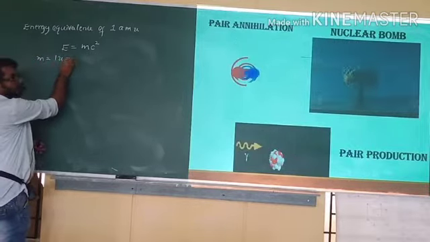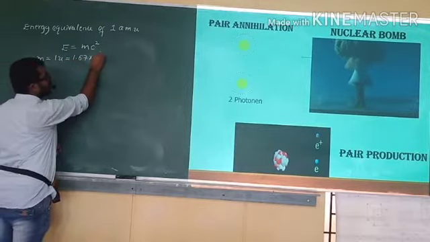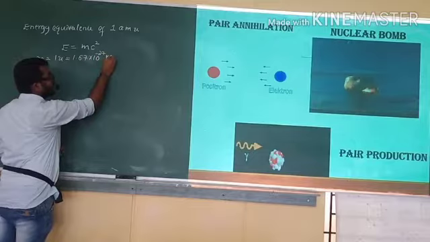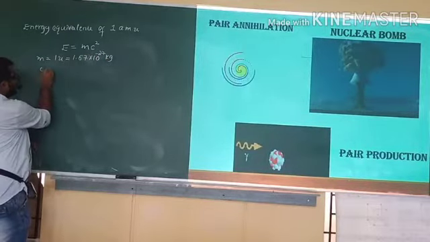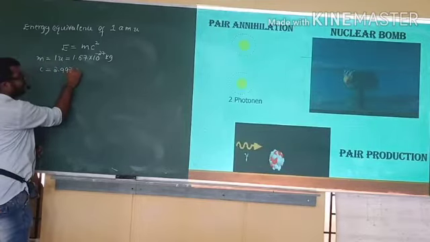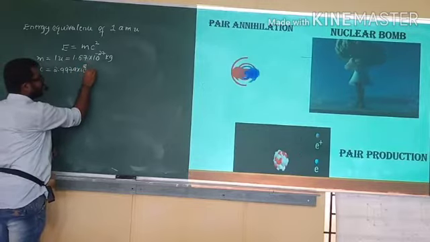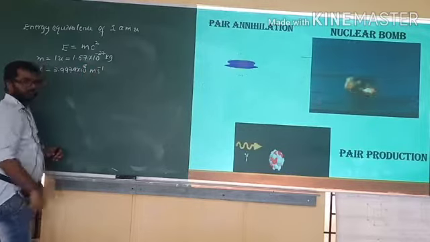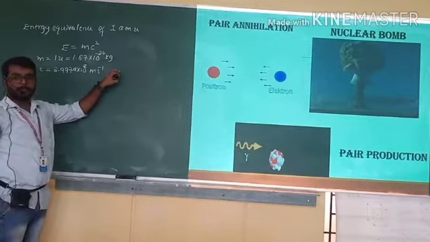The value of 1u is 1.67 into 10 to the power of minus 27 kg. And c is equal to 2.9979 into 10 to the power of 8 meter per second. We roughly take it as 3 into 10 to the power of 8 meter per second.